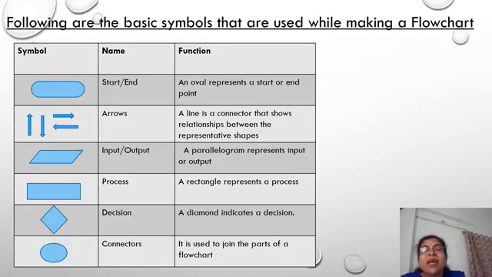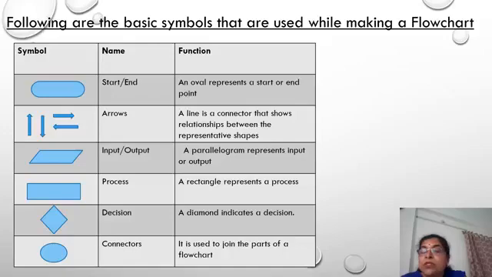First symbol is the start and end symbol. An oval represents a start or end point. Then come the arrows: up arrow, down arrow, right arrow, left arrow. A line or connector that shows the relationship between the representative shapes. Different shapes we are using to show the connection between those shapes, how the flow is moving. Generally it goes from top to bottom. For that we are using these arrows.